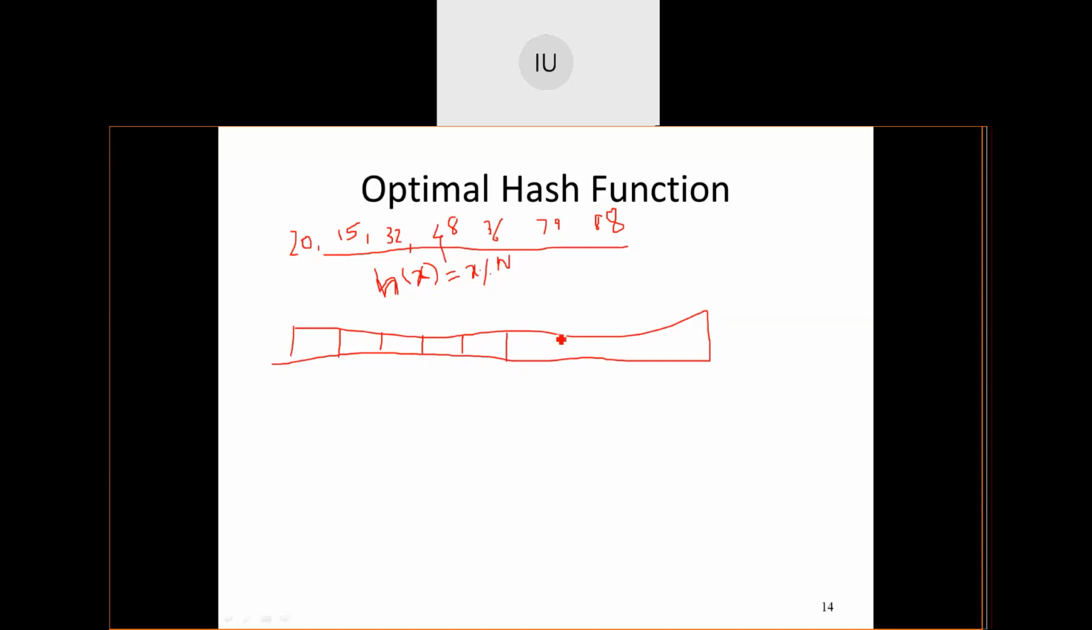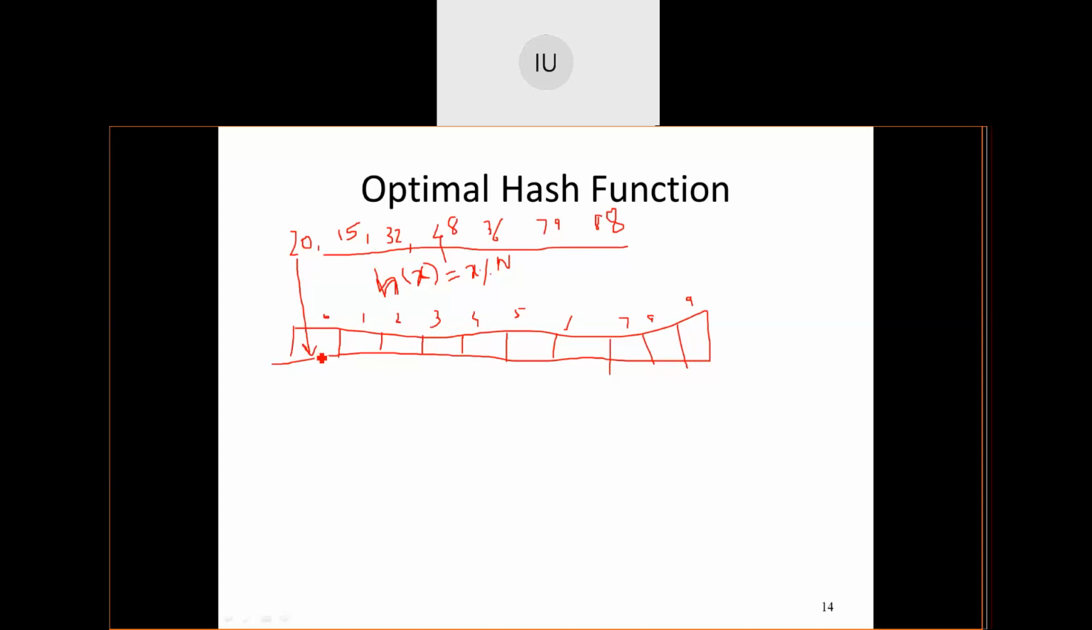Now let me draw the table for you. This is 0, 1, 2, 3, 4, 5, 6, 7, 8 and 9. 0 to 9 indicates table of size 10. Now 20 maps to 0. Okay, 20 maps to 0.